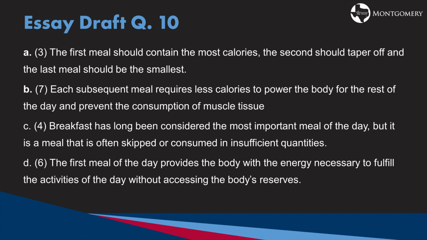Once again, in context, the following sentence would best be inserted after which sentence. Skipping a meal causes the body to cannibalize itself in search of consumable energy. If you looked at the sentences carefully, the only sentence that's really going to go after this sentence and make sense kind of as a follow-up is sentence B. Each subsequent meal requires less calories to power the body for the rest of the day and prevent the consumption of muscle tissue. This goes directly with this idea of the body cannibalizing itself in search of consumable energy.